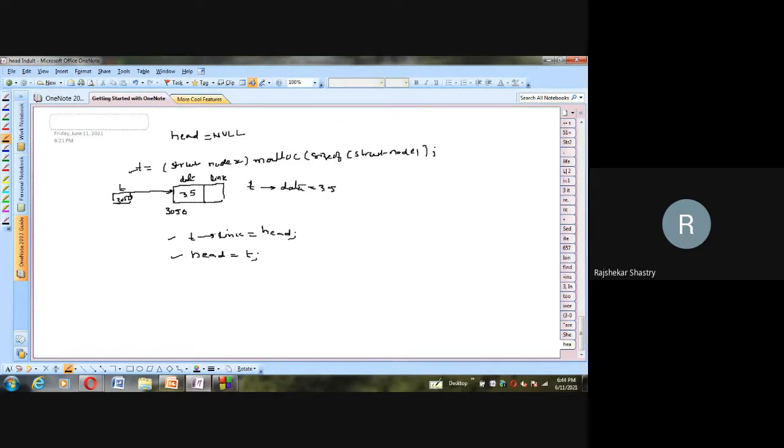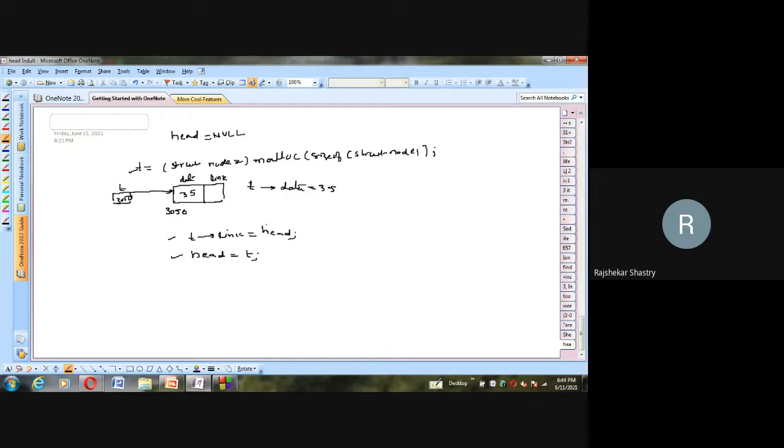See, it is very easy. Handling or playing with the pointers in structures is very easy compared to general pointers, because the arrow itself helps us directly access the members of the data structure. So T arrow link means here I'm directly getting into this link portion, and in this portion I'm simply transferring the content of head. I'm least bothered what head is holding. Head is also a pointer, and what exactly it is holding, I'm least bothered.